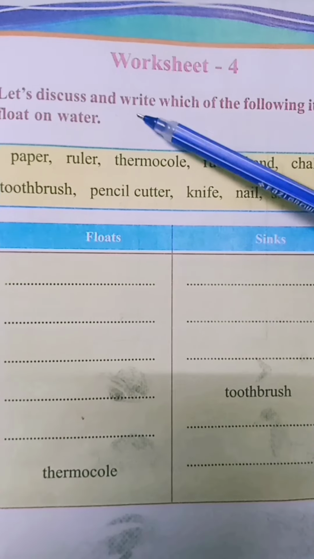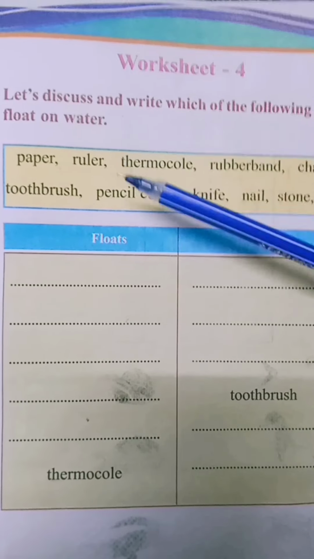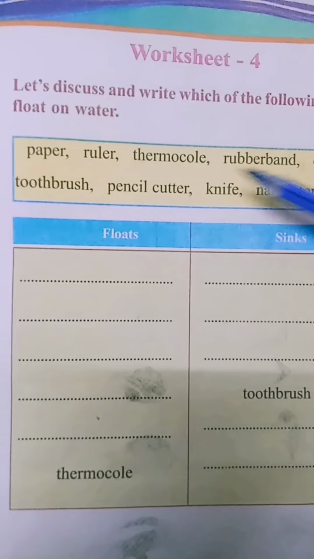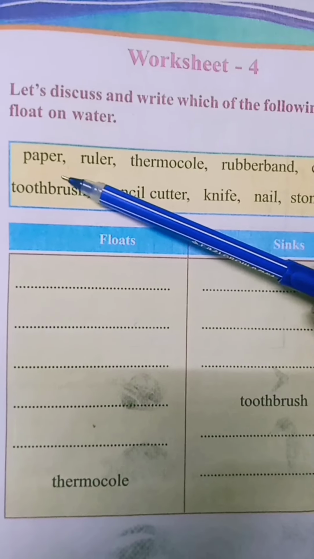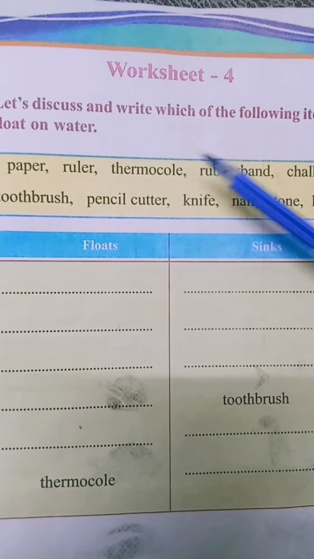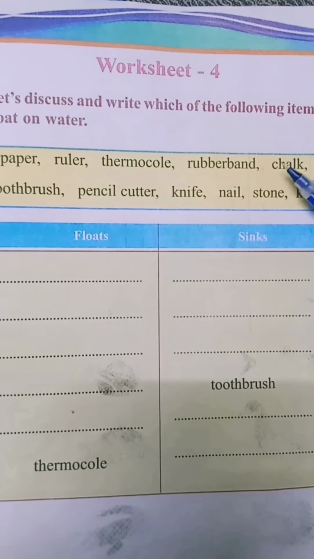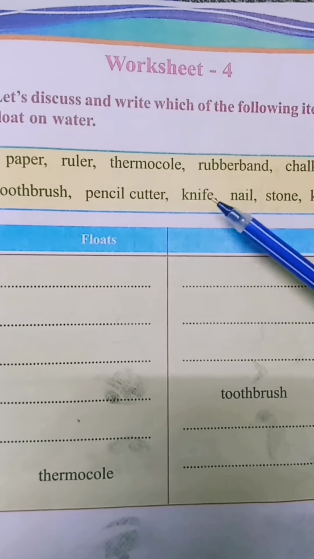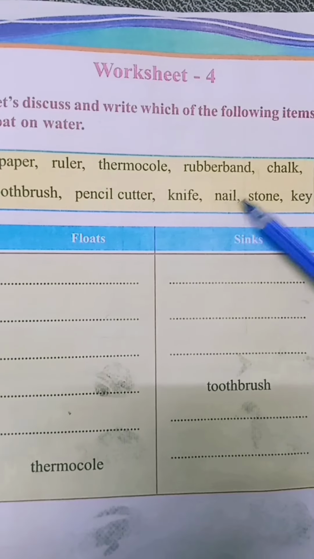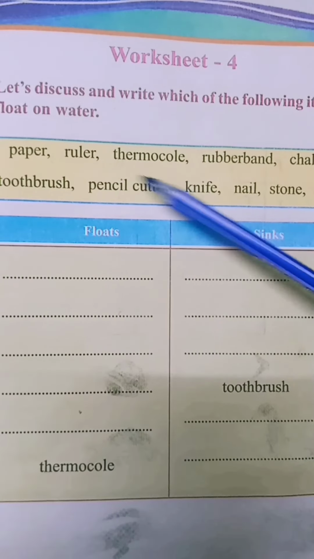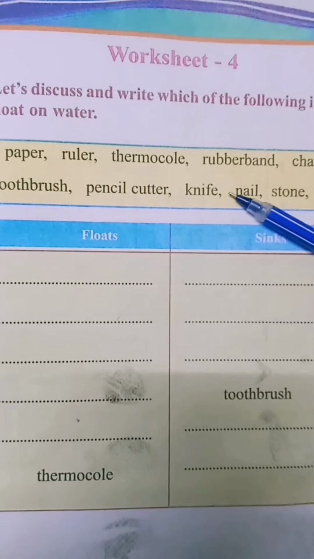For that, names of some items are given here. So children, firstly let us read. Paper, ruler, thermocol, rubber band, chalk, toothbrush, pencil cutter, knife, nail, stone, key. So, these are the items.